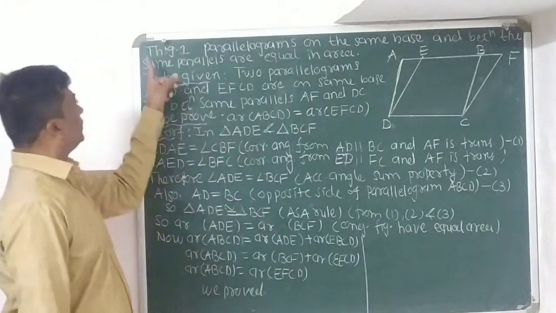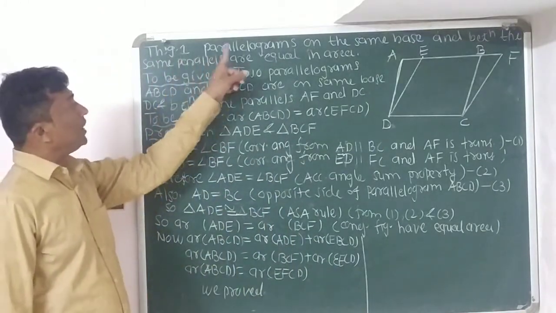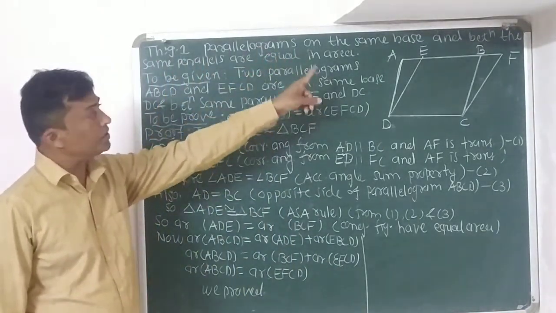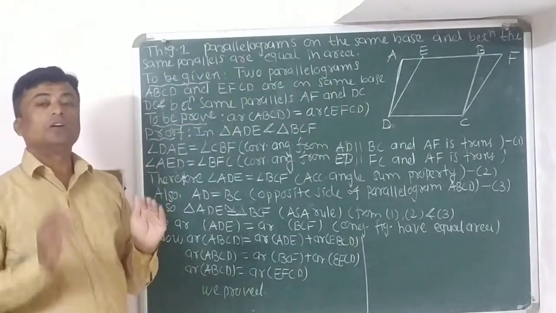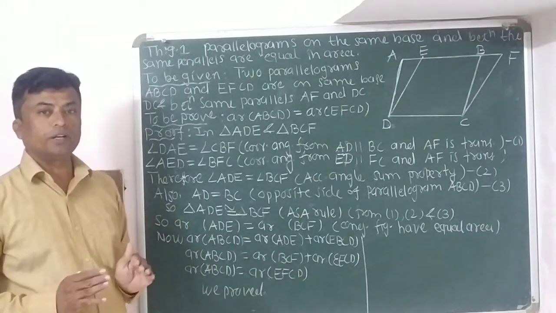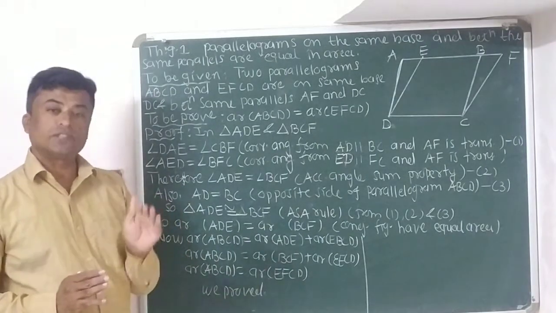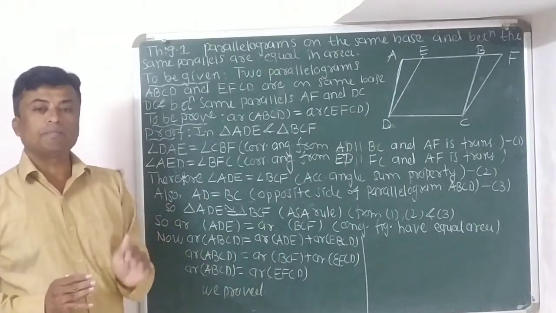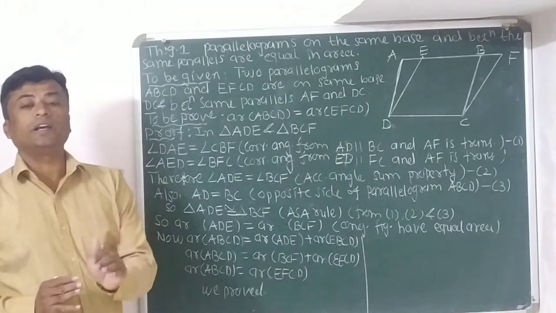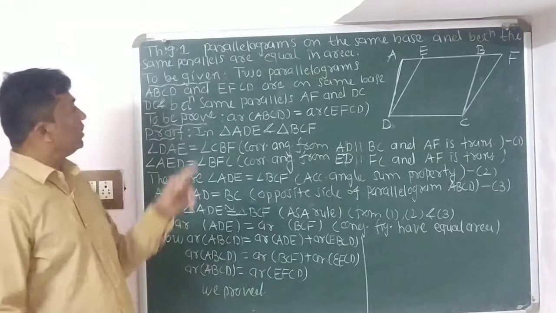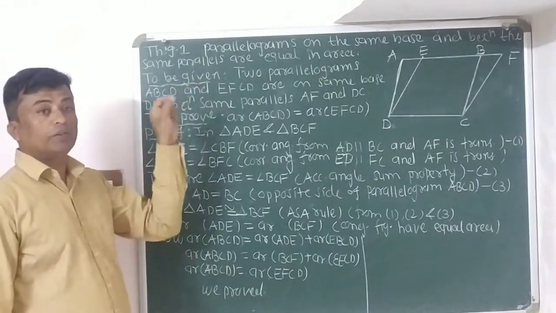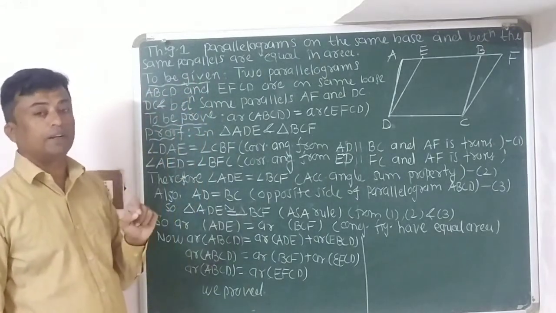So see children, theorem 9.1. Parallelograms on the same base and between the same parallels are equal in area. So see children, in the given theorem, parallelograms on the same base and between the same parallels are equal in area, means they have the same area, that we have to prove. Now, what is given to us in the theorem, that we will discuss.